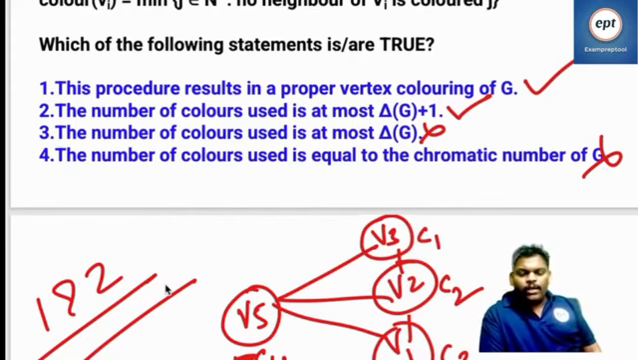There is no proper algorithm. If at all this algorithm worked, everyone would follow it, and graph coloring would not be an NPC problem. It would become a P problem. P problem means an easy problem; P is polynomial.